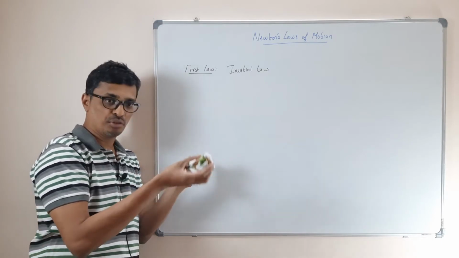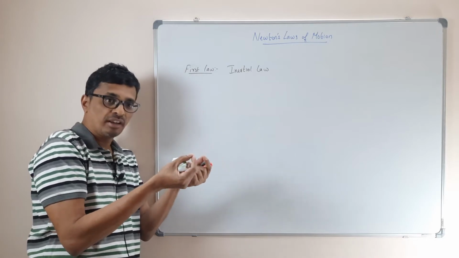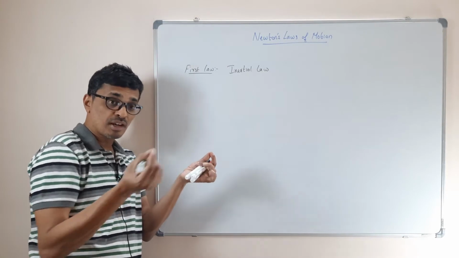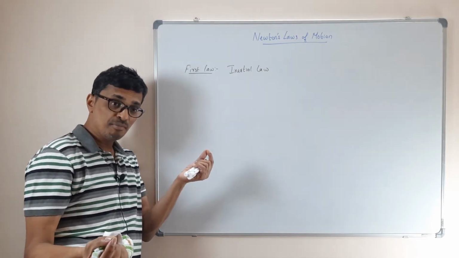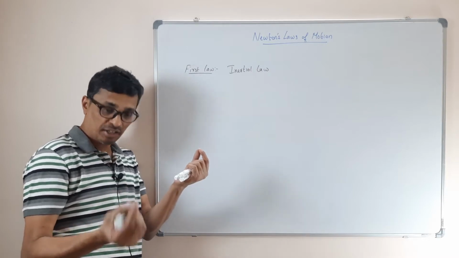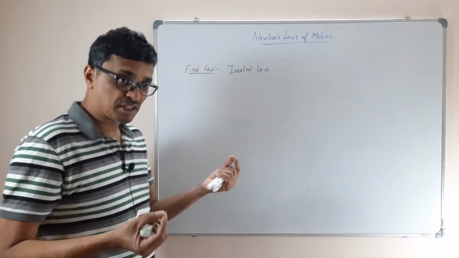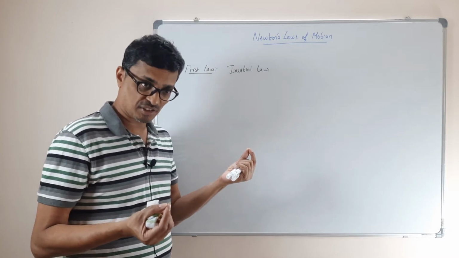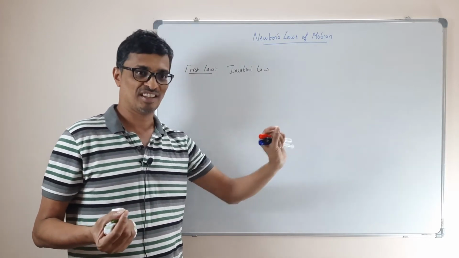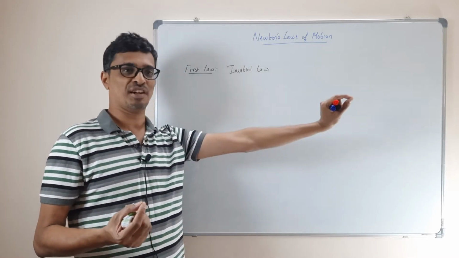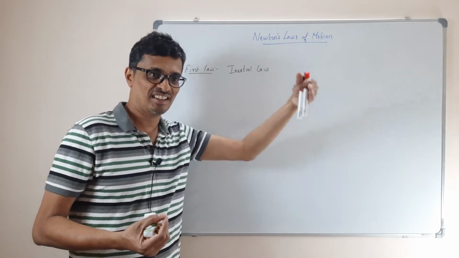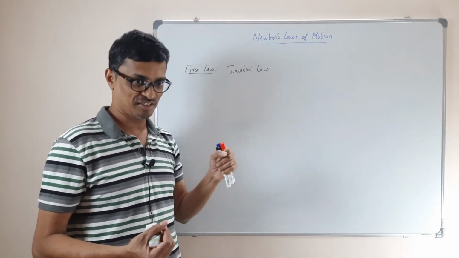Basically, you both are at rest with respect to each other. But for some observer outside, you both are moving. The observer outside will say, according to Newton's first law of motion, you both are continuing with a velocity and will remain moving forever unless you apply an external force to stop it.